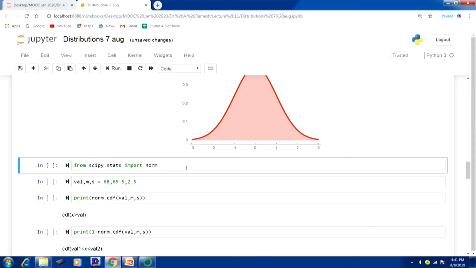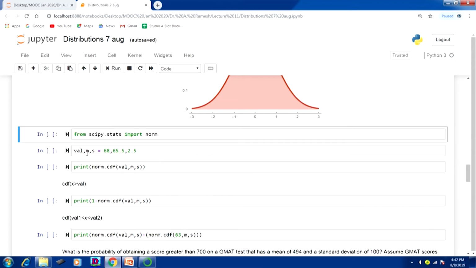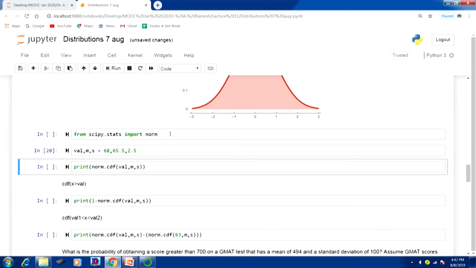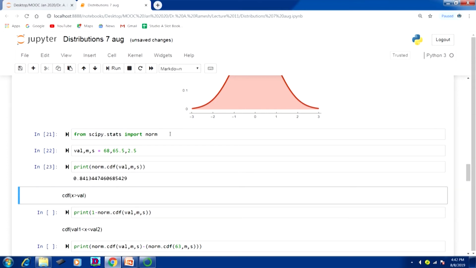So, from scipy.stats import norm, with the value, mean comma standard deviation. Suppose x equal to 68, the mean of that normal distribution is 65.5, standard deviation is 2.5, what is the probability? So, we will run that. First we have to run this also. Yes, the probability is 0.8413.